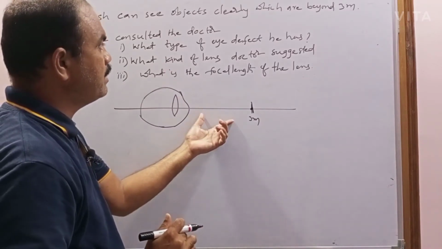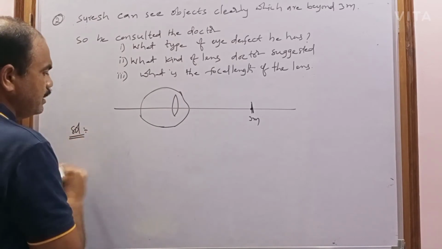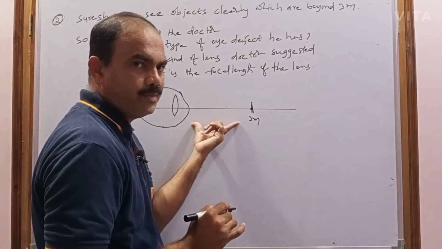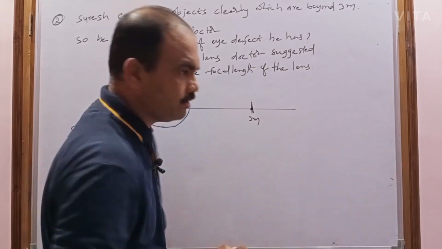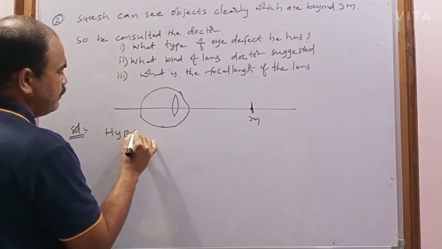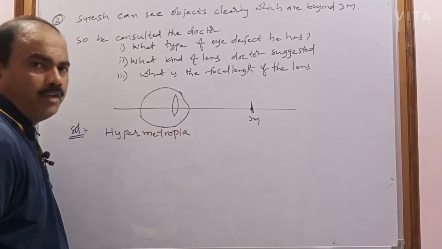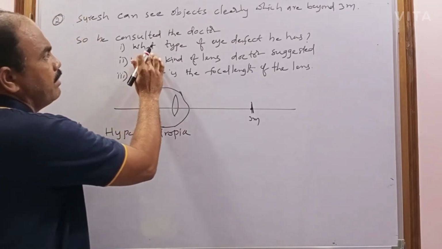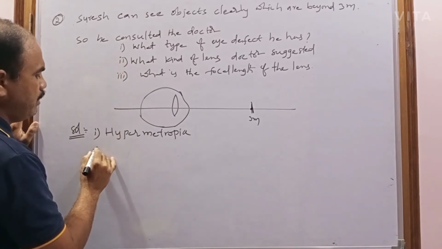So that's why the person is suffering with which type of defect of vision? That is hypermetropia. He can't see the near object, but he can see the far object. So the defect of vision is hypermetropia. Now, how can hypermetropia be corrected? You identified what type of defect he has. That is hypermetropia. First answer. Now coming to the second answer.